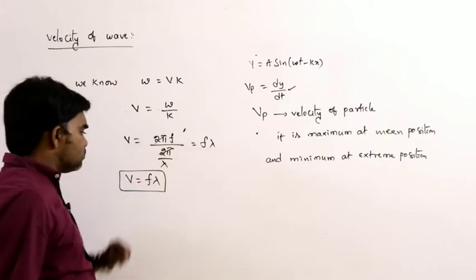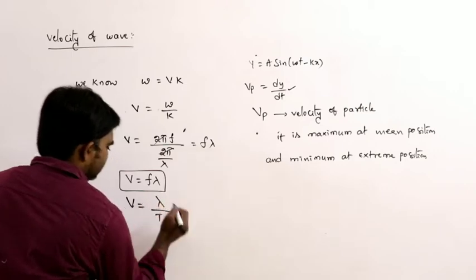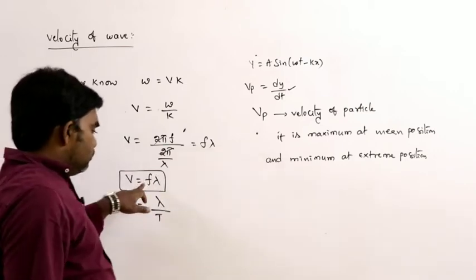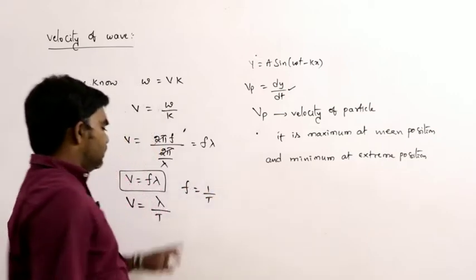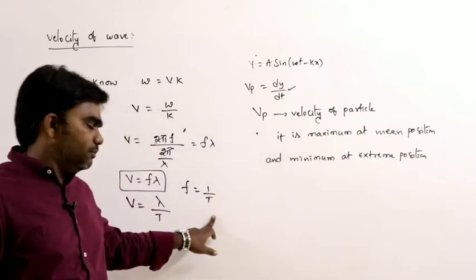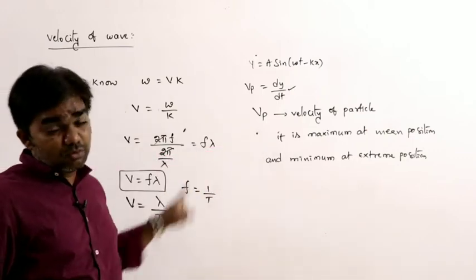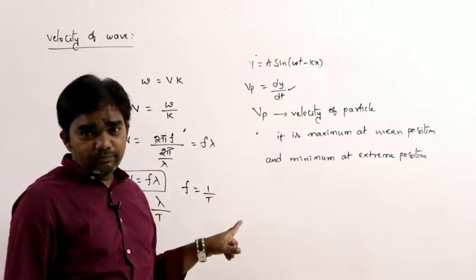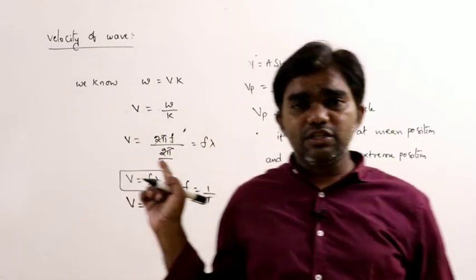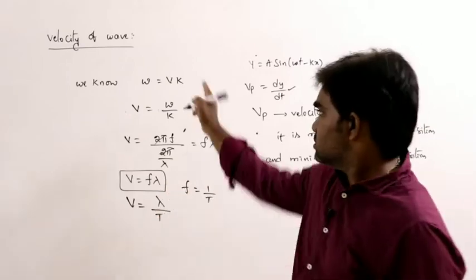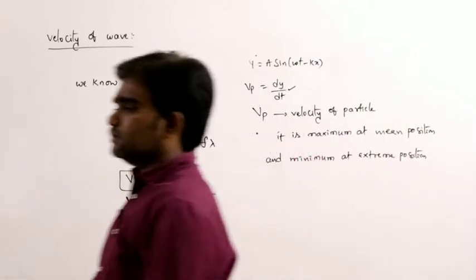or V is directly proportional to frequency, or this can also be written as lambda by T. Frequency can be written as the reciprocal of the time period, we know. So this is the wave velocity and this is the particle velocity. Both are different, both are not the same. And we already derived the relation between particle velocity and wave velocity in the previous class.